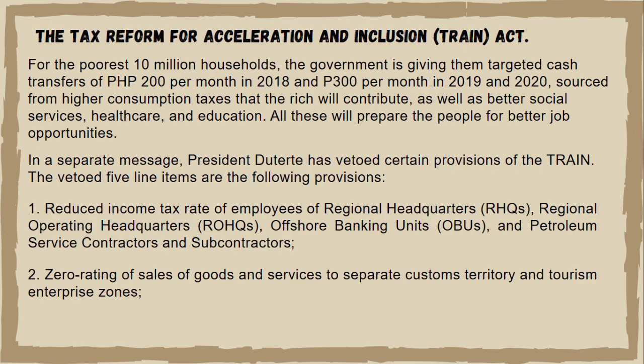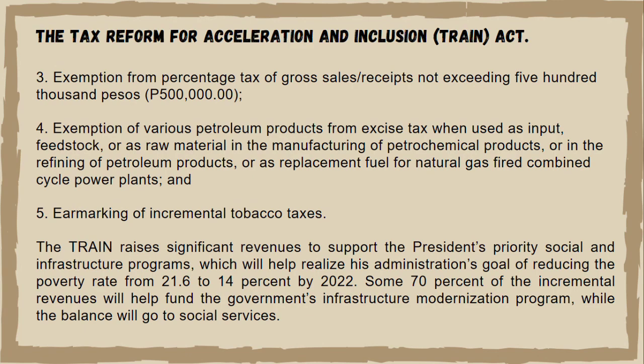In a separate message, President Duterte has vetoed certain provisions of the TRAIN. The vetoed five line items are the following provisions. 1. Reduced income tax rates of employees of regional headquarters, regional operating headquarters, offshore banking units, and petroleum service contractors and subcontractors. 2. Zero rating of sales of goods and services to separate customs territory and tourism enterprise zones. 3. Exemption from percentage tax of gross sales receipts not exceeding 500,000 pesos.